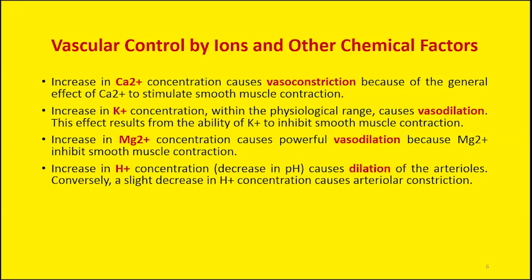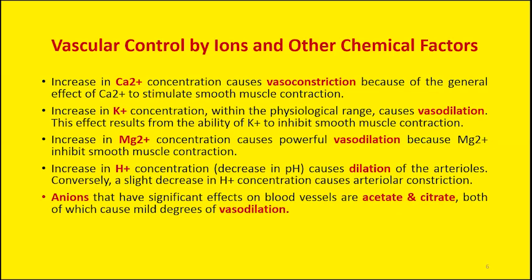Similarly, if there is a decrease in the hydrogen ion concentration, this will cause an increase in pH, and an increase in pH will cause vasoconstriction. So along with potassium ions and magnesium ions, hydrogen ions are very important for vasodilation. So these were the important cations that we have discussed, the positively charged ions: calcium ions, potassium ions, magnesium ions, hydrogen ions, all are positively charged cations.